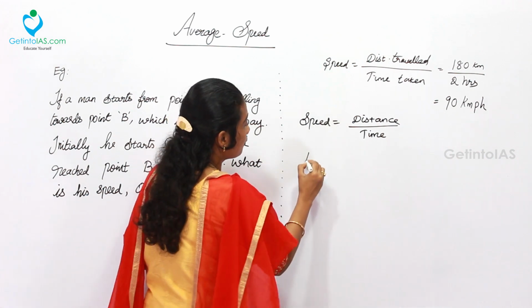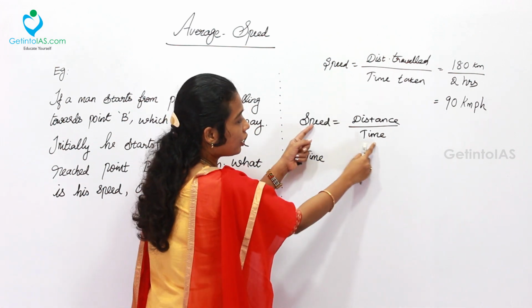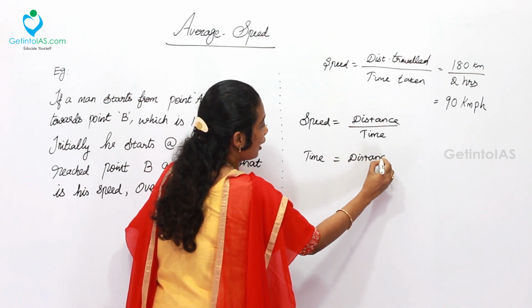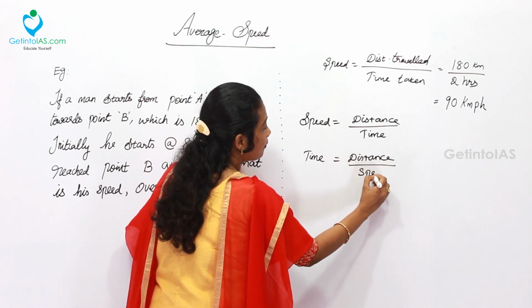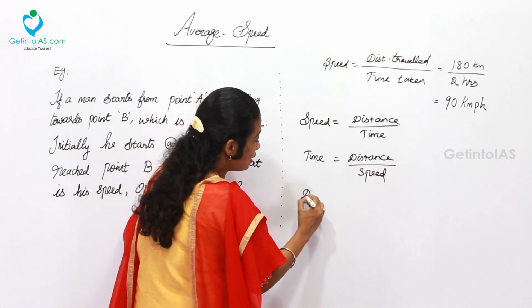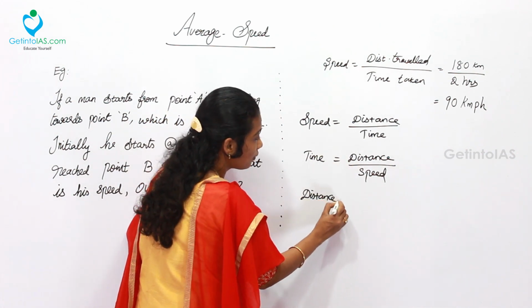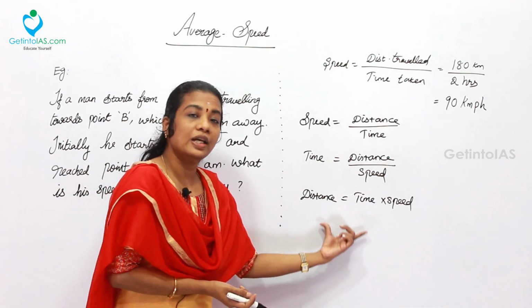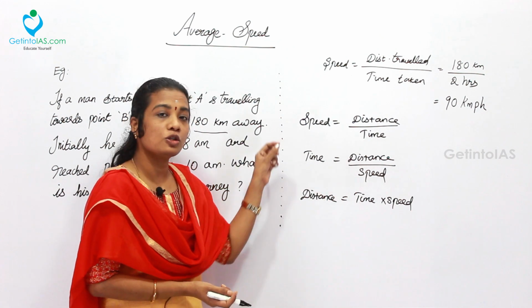Similarly for time, you can cross over here. Time is equal to distance divided by speed. Also, the formula for distance is: distance will be equal to time into speed. So these are all the basic formulas when coming into the chapter on speed and distance.